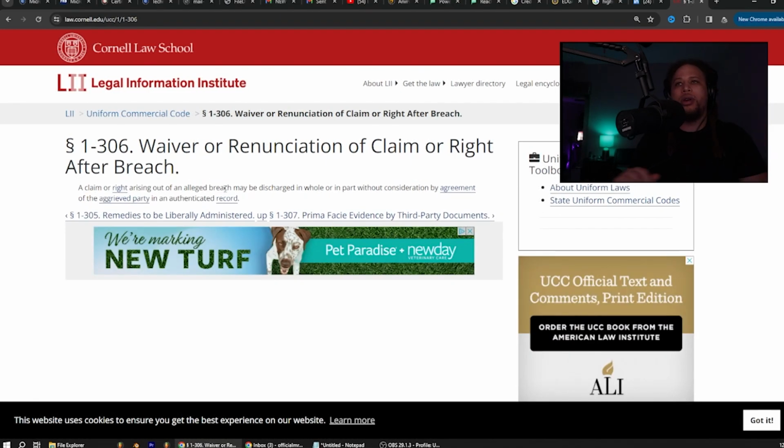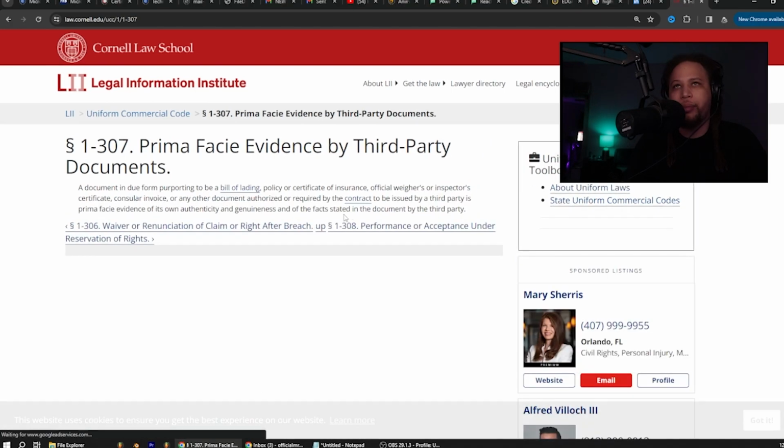306. Waiver or renunciation of claim or right after breach. A claim or right arising out of an alleged breach may be discharged in whole or in part without consideration by agreement of the aggrieved party in an authenticated record.